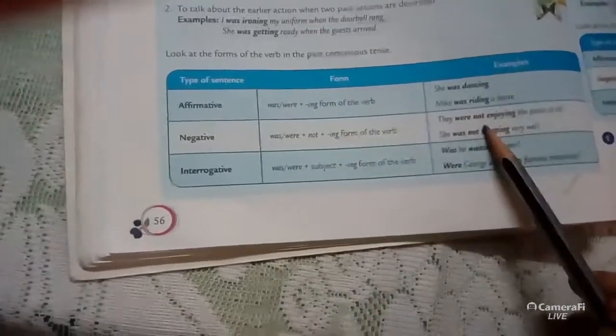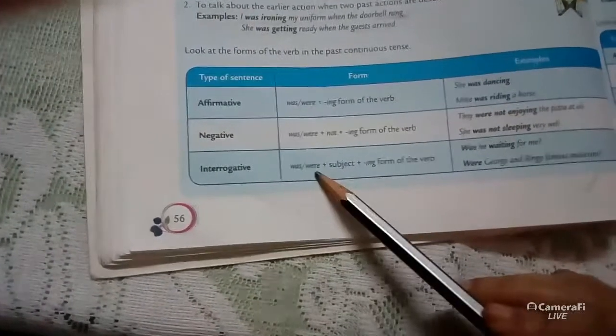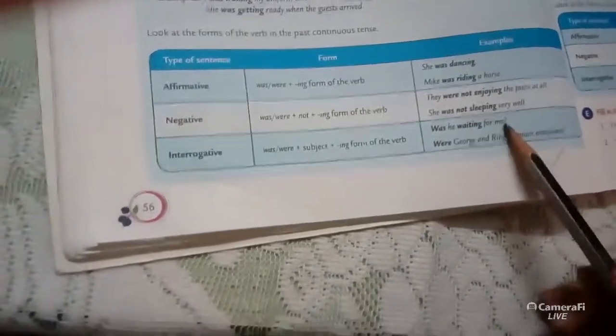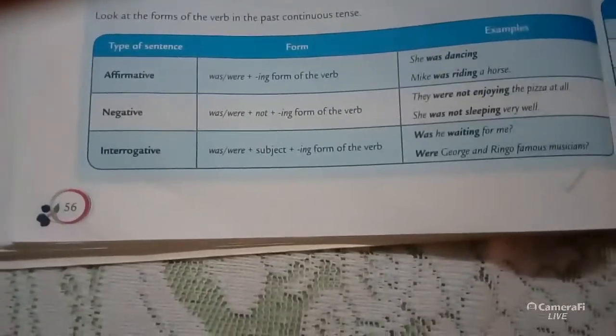They were not enjoying. She was not sleeping. And interrogative: was or were comes first, then the subject, and then verb-ing. Was he waiting for me? Were George and Ringo famous musicians? Okay.